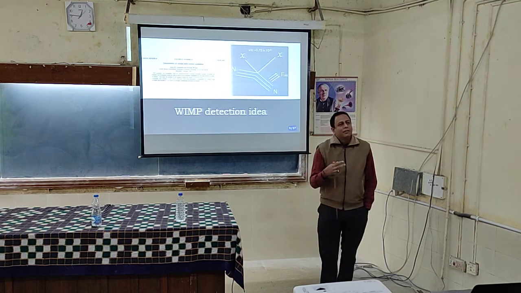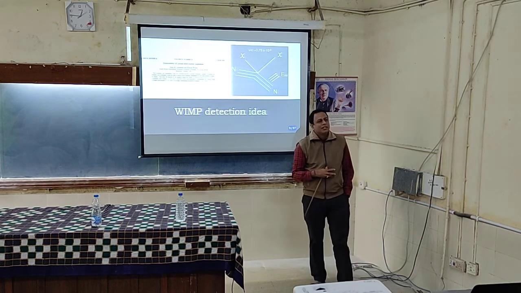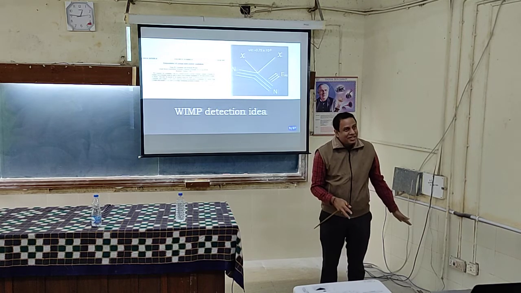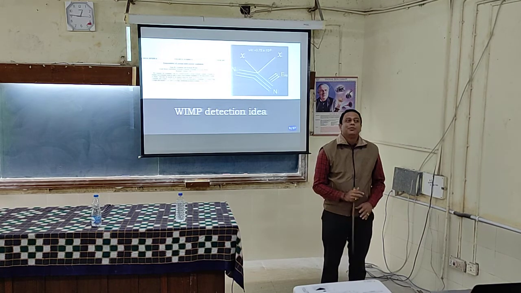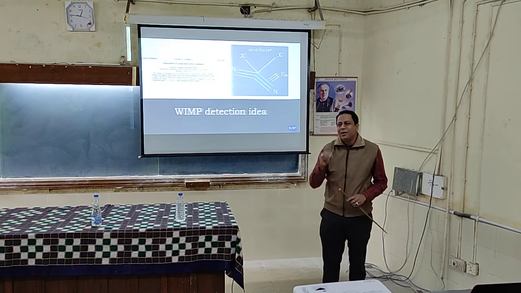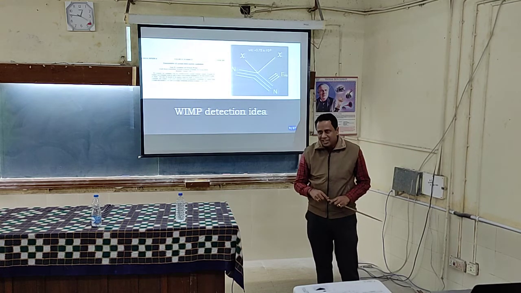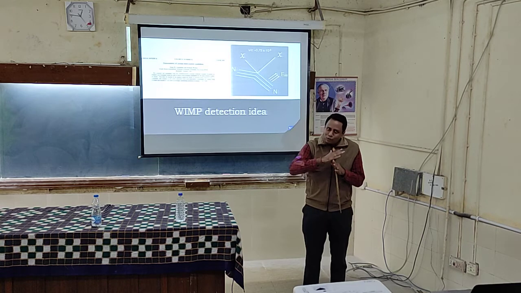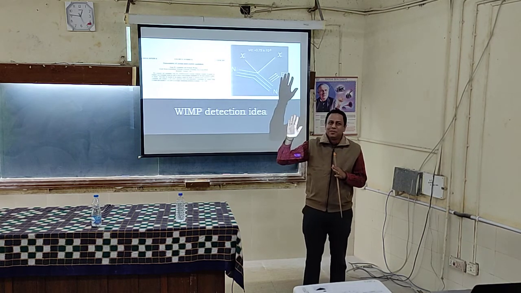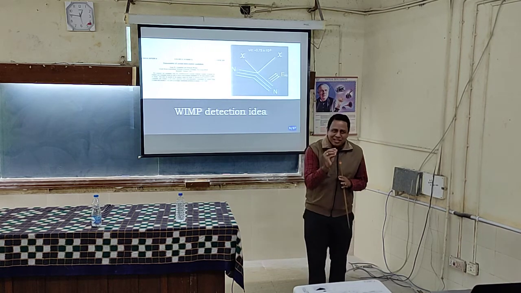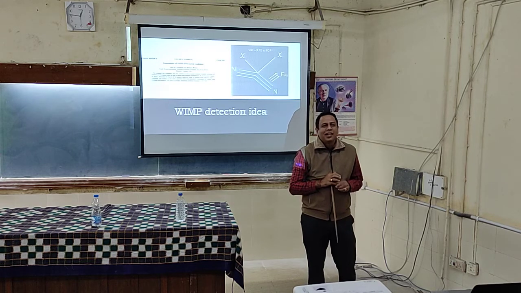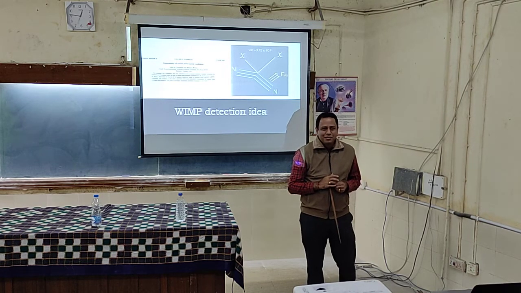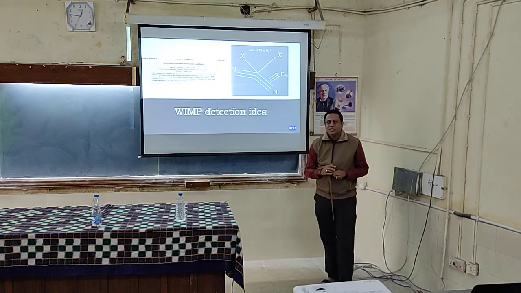So if you can measure this energy, and rule out all other particles which have hit your detector, then possibly a dark matter particle came and hit. You understand? Any other particle can also come and hit. So you have to rule out all other particles, and if you can measure this recoil energy, then you have detected a dark matter particle. That is the concept. Is it clear?